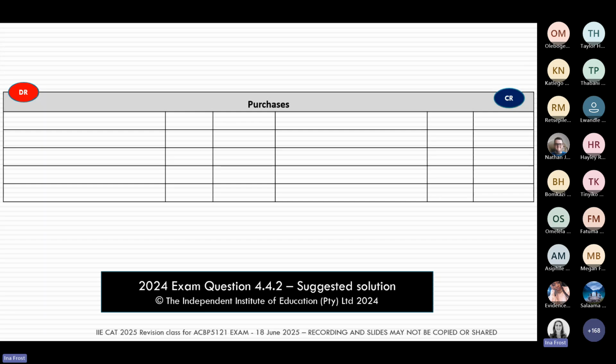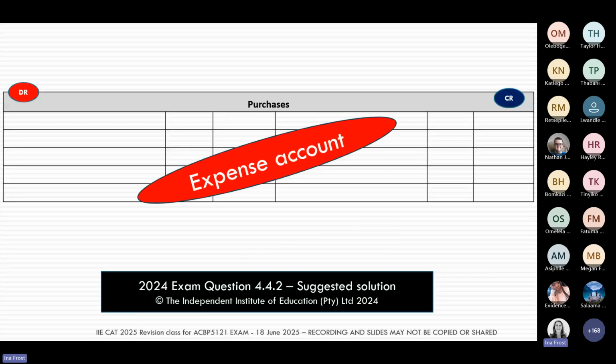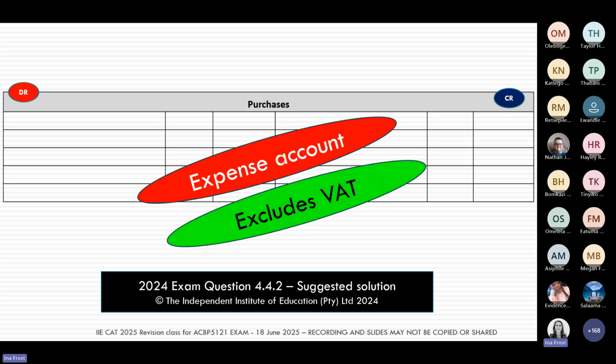So our purchases account, I wonder who of you will know this, but a purchases account is an expense account. Okay, so that is important because we need to make sure we know where this account is going to increase and where it is going to decrease. And a purchases account is always excluding VAT, which is another very important fact that we need to know about purchases.